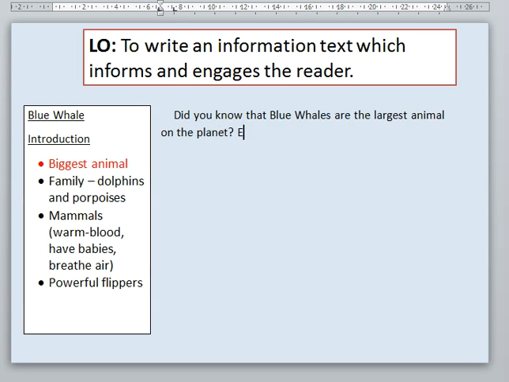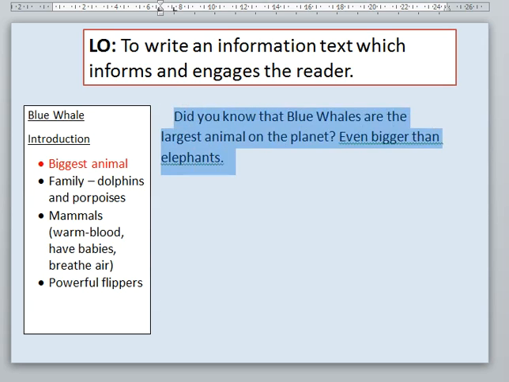And then I'm going to go with even bigger than elephants, because our elephants text told us that they were the biggest land animal, didn't they? And this one tells us that it's the biggest animal on the planet. And then I'm going to talk about the fact that they're a mammal. I think that's going to be one of my interesting ones as well. So I'm going to talk about that one. Even bigger than elephants. I'm just going to go for even though. Oh, can I use even bigger than elephants and then say even though? It's too many evens, isn't it? I wonder what word I could use instead.